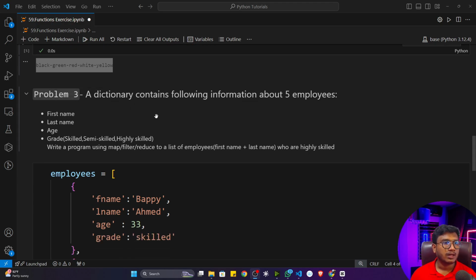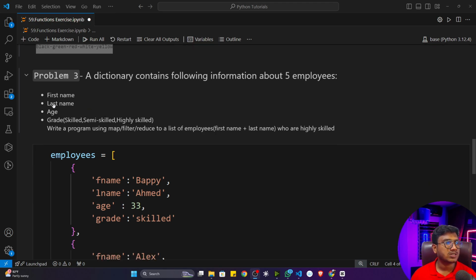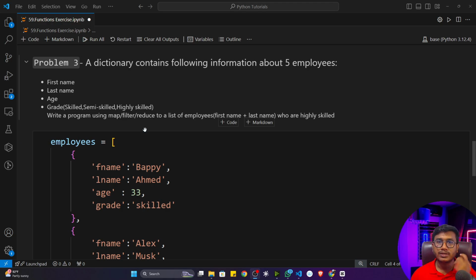This is the problem. A dictionary contains the following information about 5 employees: the first name, last name, age, and grade, like skilled, semi-skilled and highly skilled. Grade is like semi-skilled, skilled and highly skilled. So here we have to write a program using map, filter or reduce, to print the name of the employee, the first name and last name, who are highly skilled.